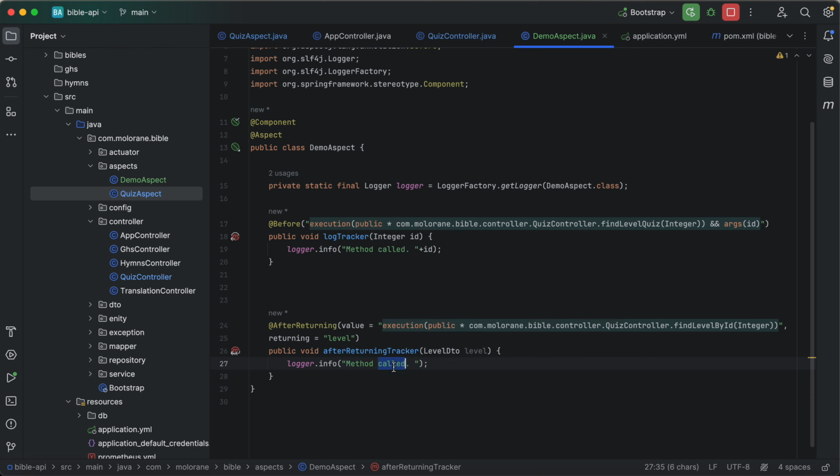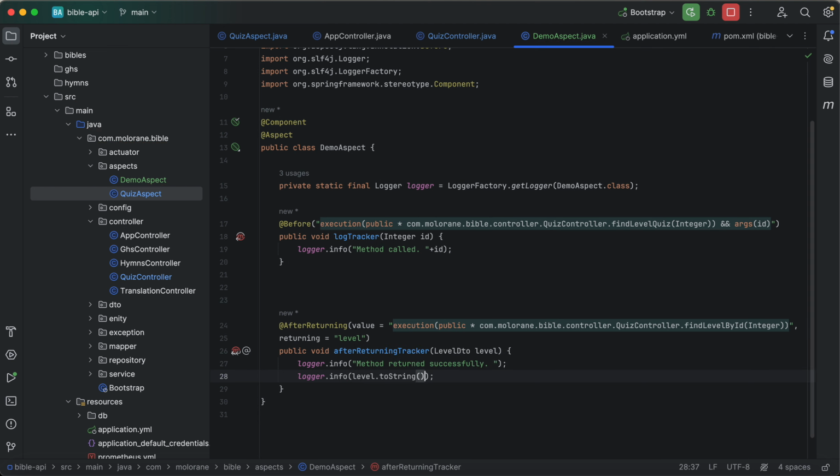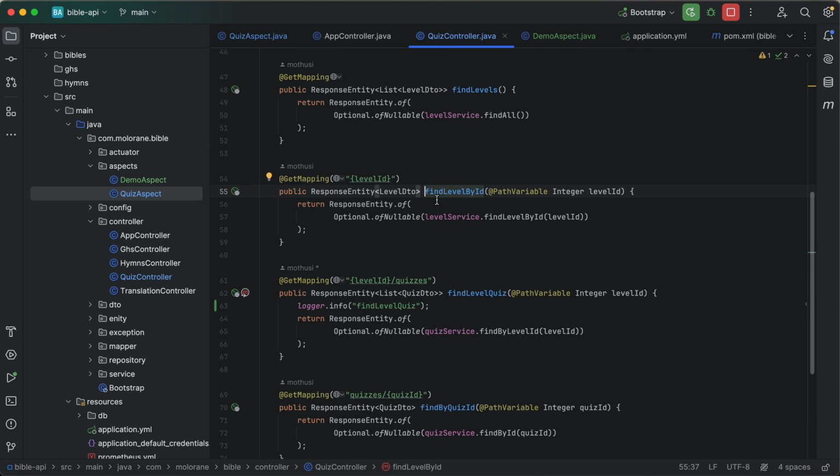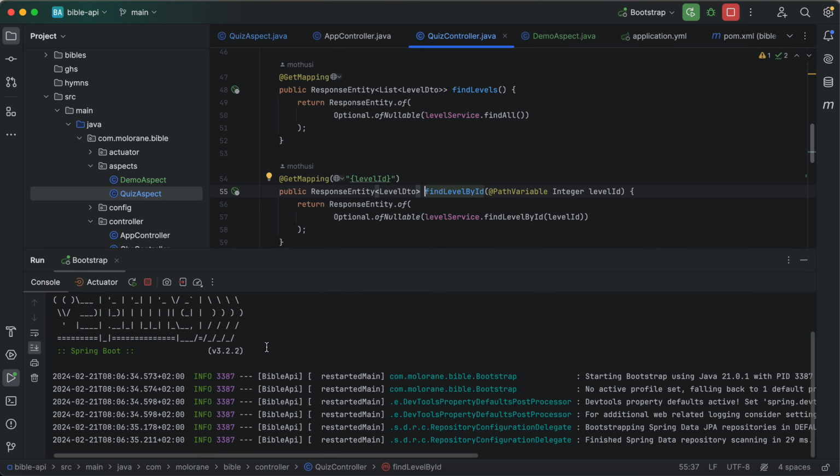So what I want us to do is say method returned successfully. All right, then after that we say logger dot info. So I'm gonna say level dot toString just for now. All right, so we see that we are intercepting this method here. So what we should be able to log on the console is this object.